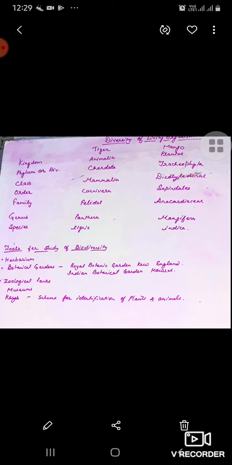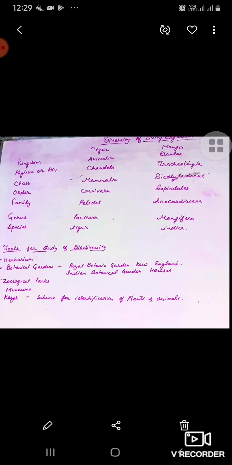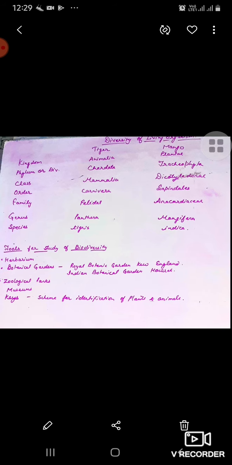For example, phylum Chordata includes classes like Pisces, Amphibia, Mammalia, because they have common characters like presence of notochord. Then the highest category is kingdom, and all animals are included under kingdom Animalia, and all plants are included under kingdom Plantae.